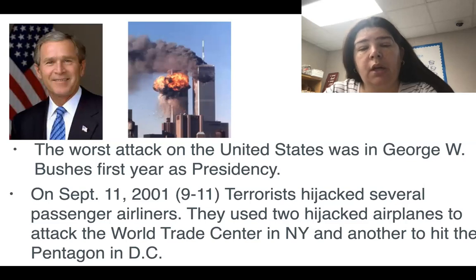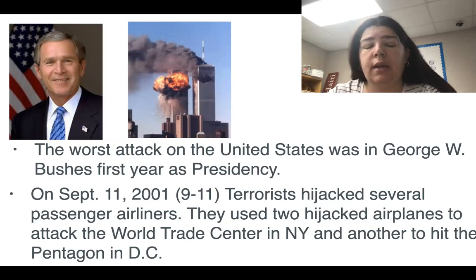Now, a lot of people died in this attack, in these attacks. What happened was they took the planes, and each building was hit by one of the planes, as well as they also took another plane and they hit the Pentagon in Washington, D.C. It was tragic, so many people. And not only so many people died, but the rescue teams that went in to help also got trapped in there and died. Many, many, many people. It was a tragic day for the United States.